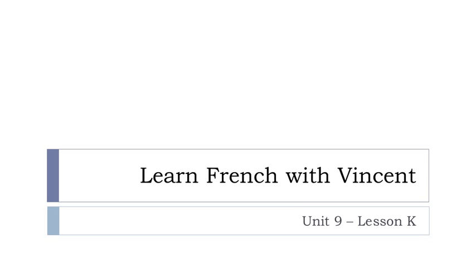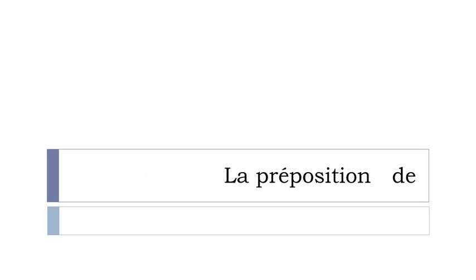Bonjour à tous and welcome to Learn French with Vincent, and this is Unité 9, leçon K. In this lesson we'll discover together la préposition de. In the previous lesson it was la préposition à, and the lesson before it was the combination of these two prepositions when you've got articles after. If you didn't watch them, please do, it will be easier for you.